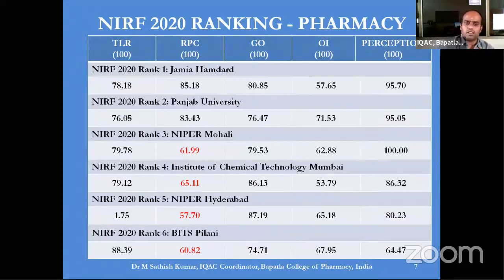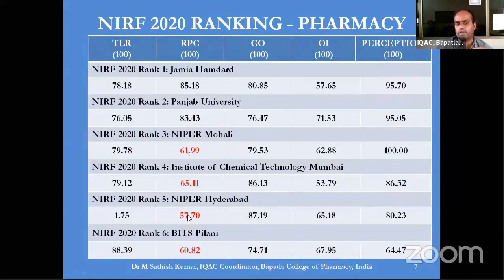And if you see the slide, I have highlighted 4 important values in red color. NIPER Mohali, which has the 3rd rank in the NIRF, has 61.99 percentile in research and professional practice, whereas ICT Mumbai has a much higher percentage than NIPER Mohali. So you can see 65.11 against the third ranked NIPER Mohali.